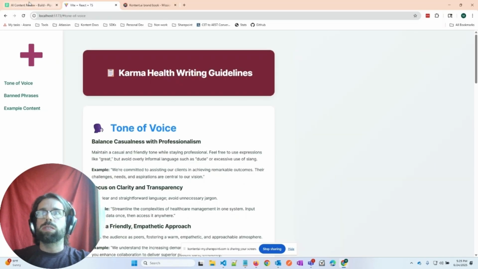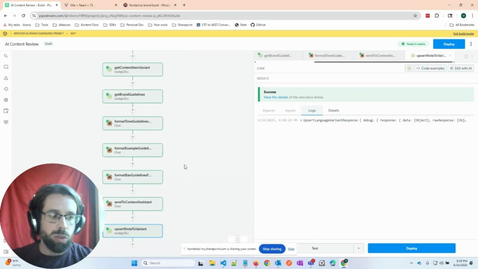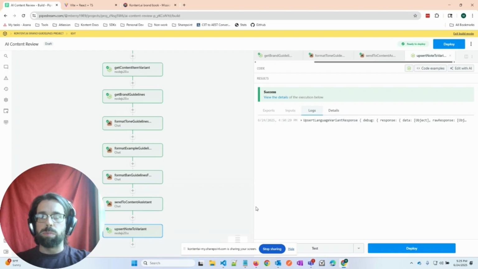We used webhooks and Pipedream to format these guidelines in a way that the AI could actually break down the guidelines into digestible chunks and then make evaluations against the body content and introduction content in the article we fed it. And then we had it upsert those recommendations directly into the content item within Kontent.ai in the notes section.